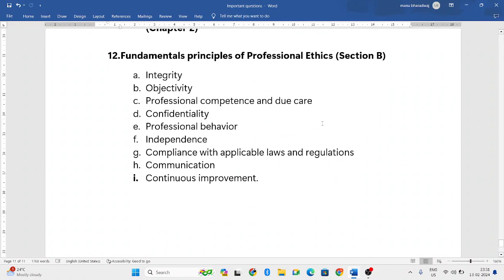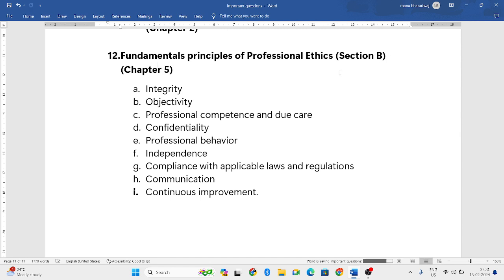Next, fundamental principles of professional ethics. Again, it's also very easy. It might be asked in section B, and it is from chapter number 5.